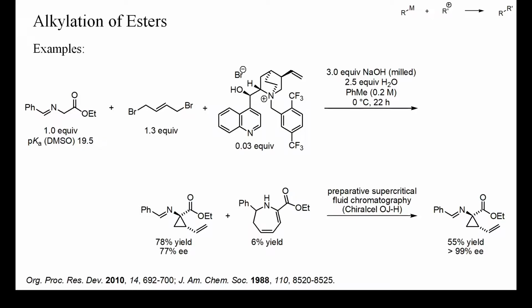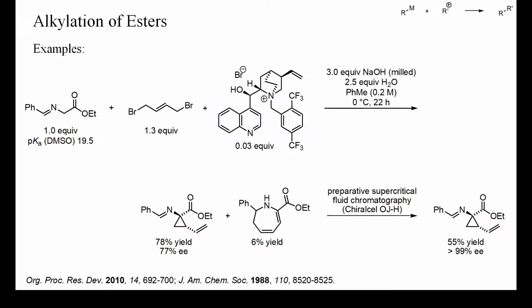These esters are 10 orders of magnitude more acidic than ethyl acetate and can therefore be alkylated in the presence of protic solvents. In this instance, the alkylation was conducted in a suspension of finely milled sodium hydroxide in toluene with only 3% of an enantiomerically pure quinine-derived phase transfer catalyst.